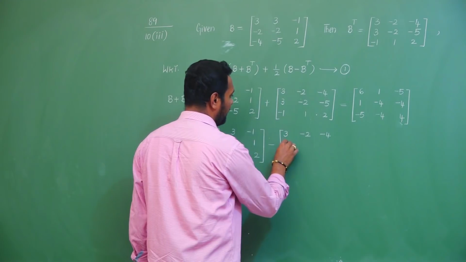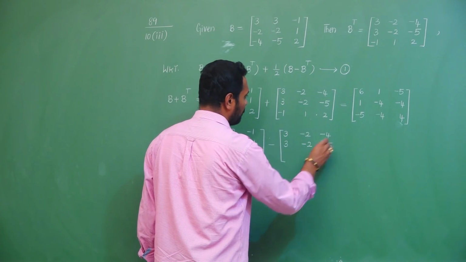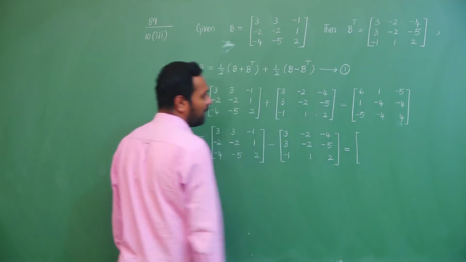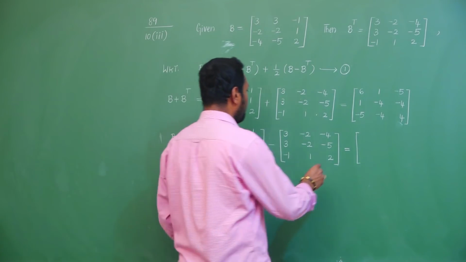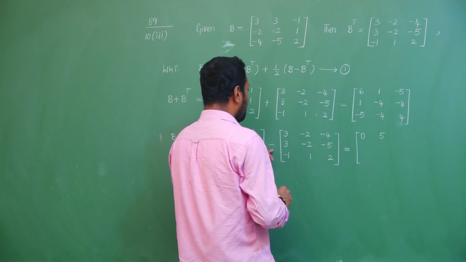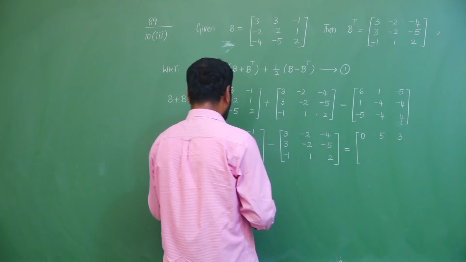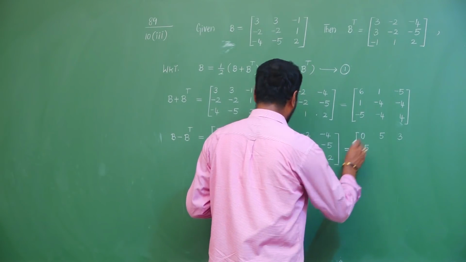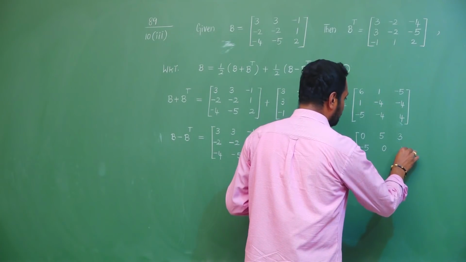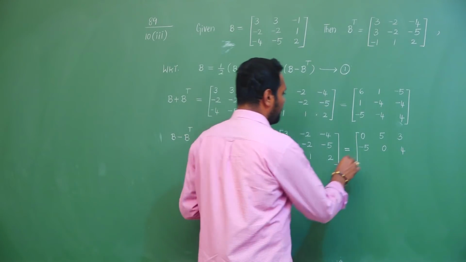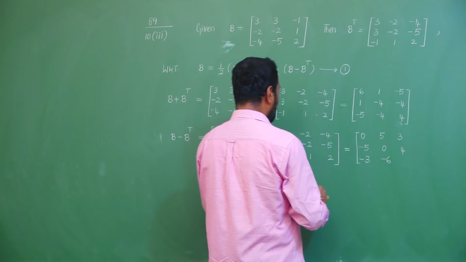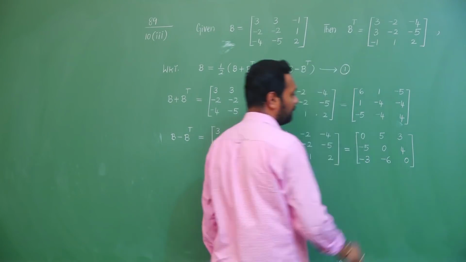If you subtract their corresponding elements, 3 minus 3 is 0, 3 minus of minus 2 is 5, minus 1 plus 4 is 3, minus 2 minus 3 is minus 5, minus 2 plus 2 is 0, 1 plus 5 is 6, wait, 1 plus 5 is 4 as dictated, minus 4 plus 1 is minus 3, minus 5 minus 1 is minus 6, and 2 minus 2 is 0.